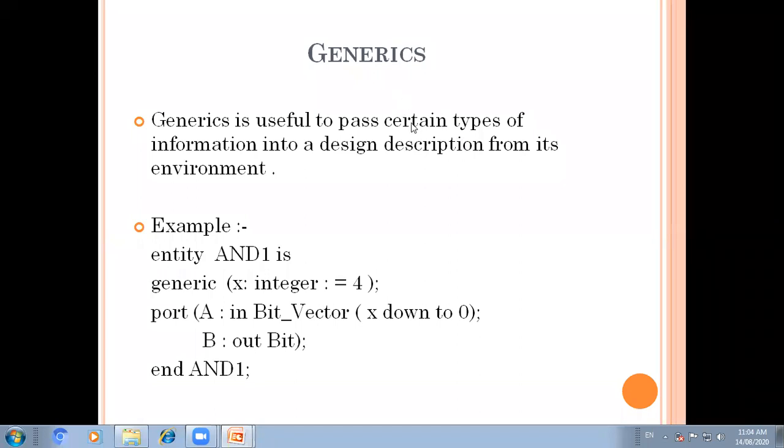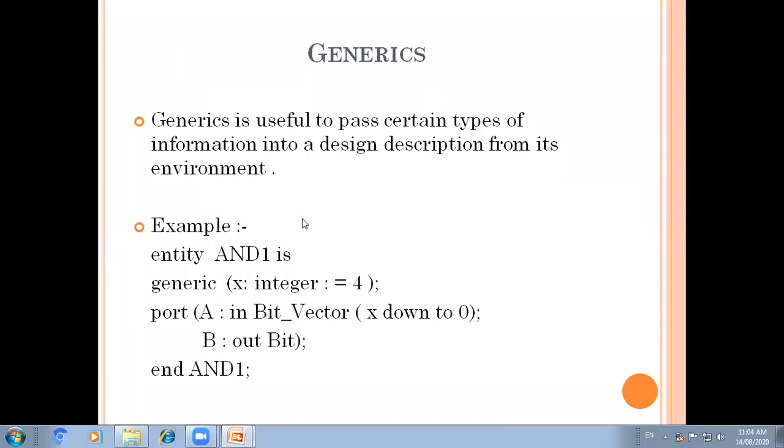In the second unit, we cover this last point, generics and attributes. This is a feature of the VHDL language, so you'll understand generics.